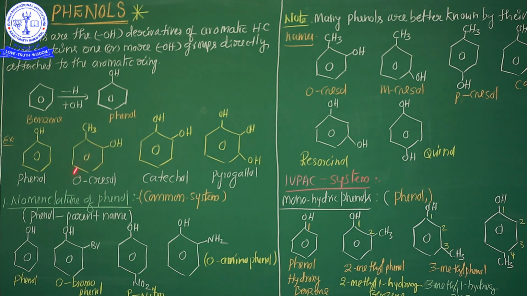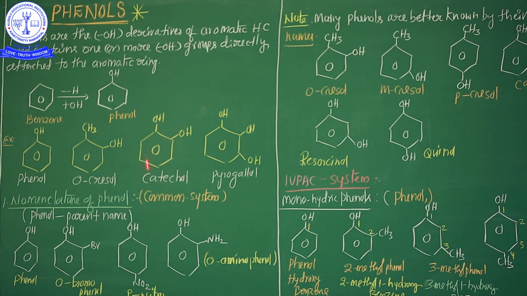One benzene ring contains an OH group and a methyl group, which is commonly known as cresol. In this structure, the OH group is located in the ortho position. That's why it's called o-cresol. Very, very important: cresol is a common name, and in o-cresol, the OH group is located in the ortho position.